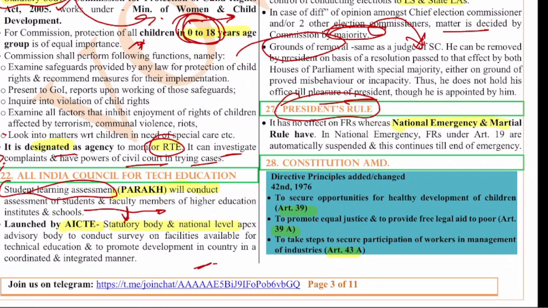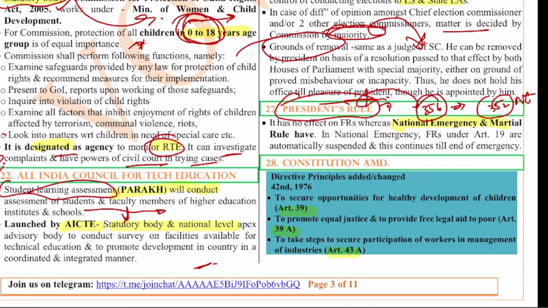So president's rule, it basically deals with an article. Can you tell me which article? Yes, it is Article 356. We have 3 emergencies: national emergency, state emergency, and financial emergency. Article 352 deals with national emergency, Article 356 deals with president's rule or state emergency, and Article 360 deals with the financial emergency.